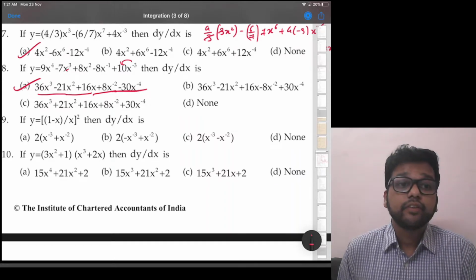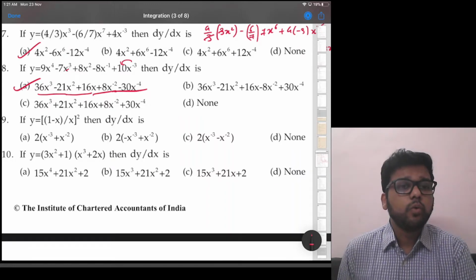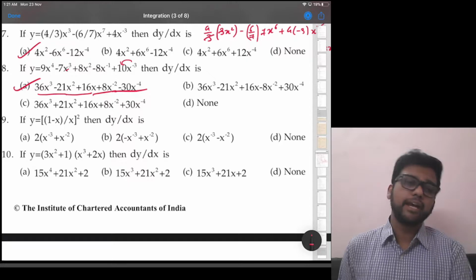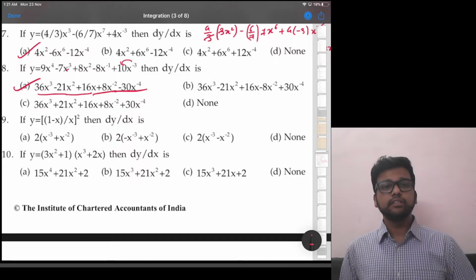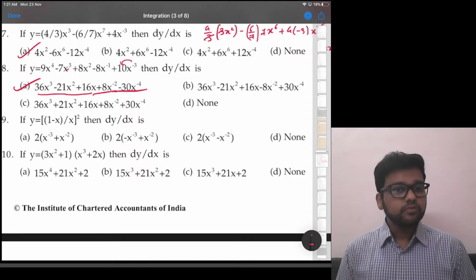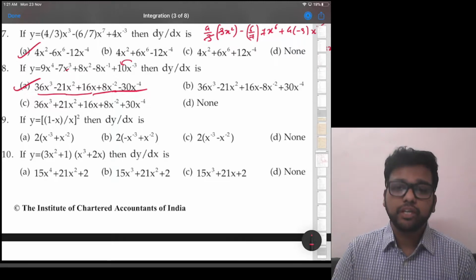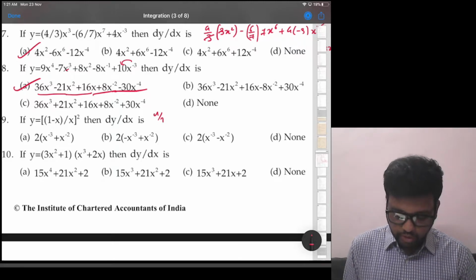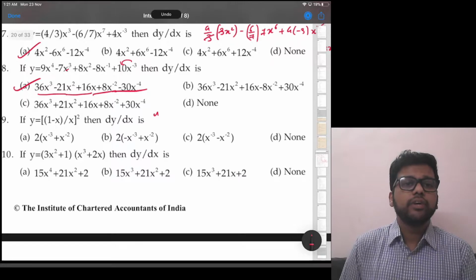Next, ninth: if y is equal to (1 minus x by x) whole square, then dy by dx is? Now see, don't go by the quotient rule if you can avoid it. The u by v rule, you should avoid it as much as you can. How can we avoid it here?